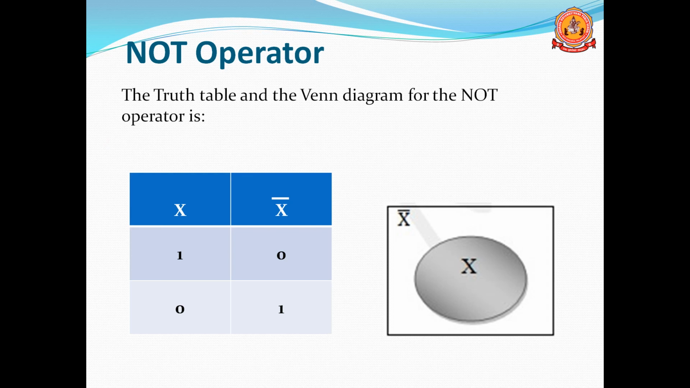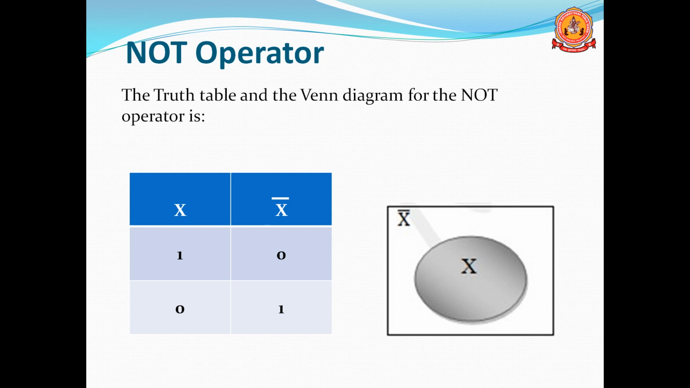See the truth table for X, only one input is there. So you can see the rows and columns. Two columns and two rows are there here. Two columns: one is X, and the next is the statement X bar.